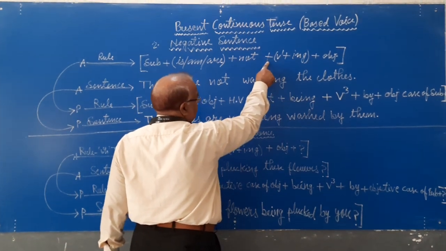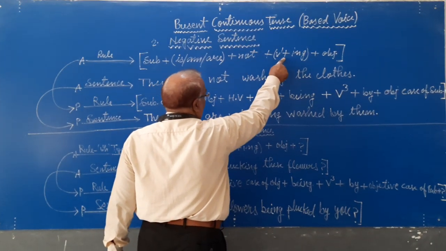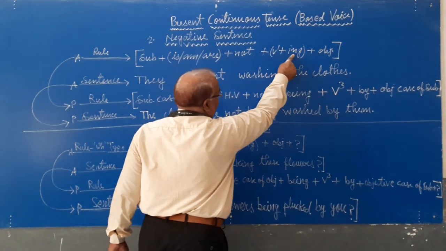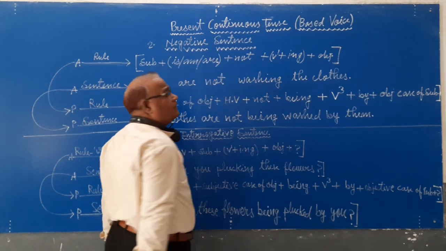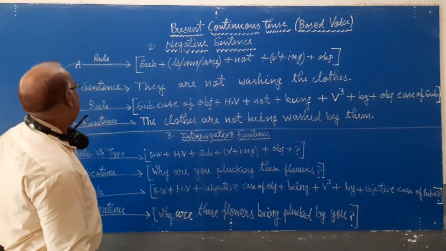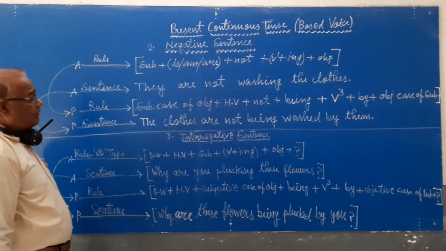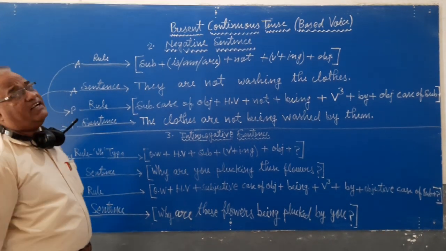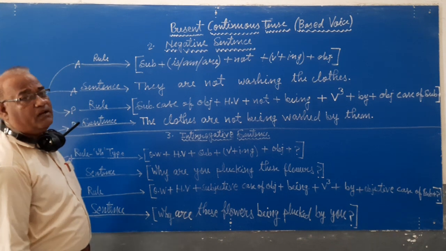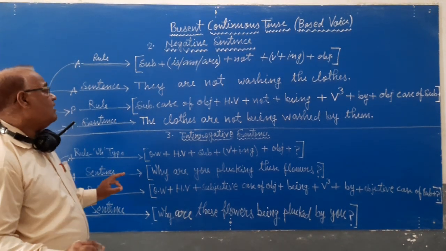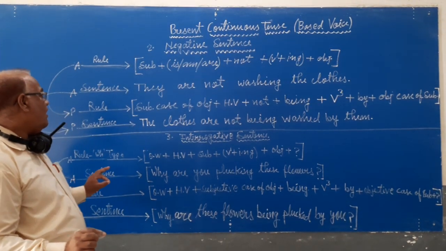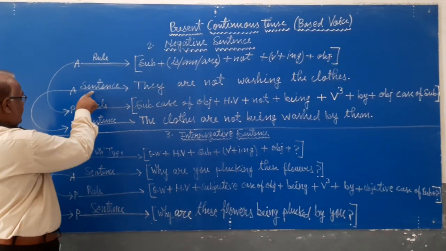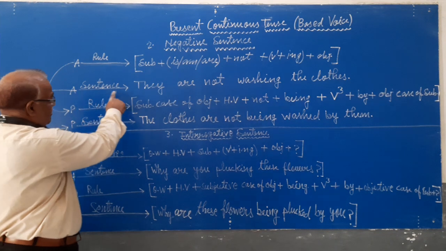In this tense, I will write first form of verb plus ing and then the object. Now, we will try to understand it by taking an example.